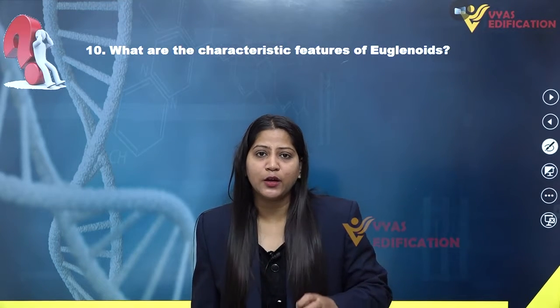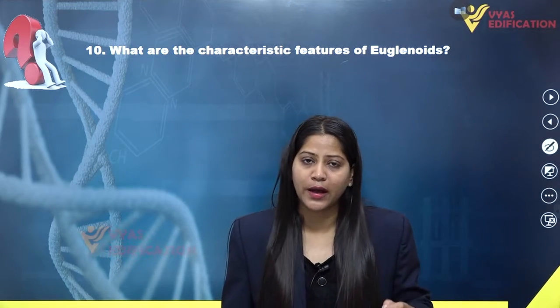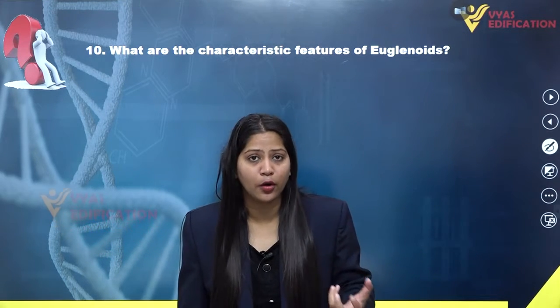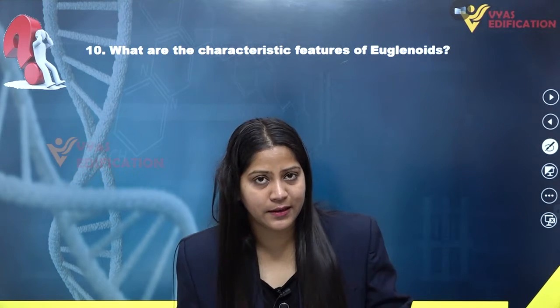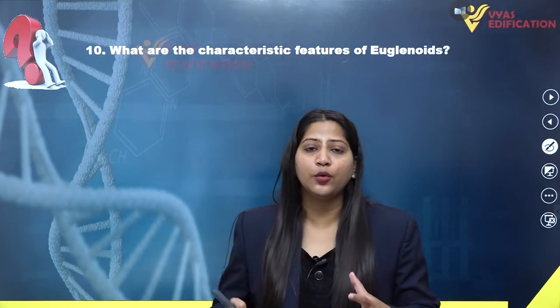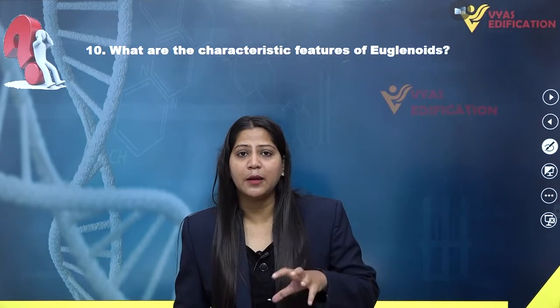So euglenoids basically are known as euglena, which are unicellular in nature. That means they are composed of only one cell. They are unicellular bodied organisms. Euglena is a unicellular organism which is included in the kingdom Protista. Euglenoids such as euglena are unicellular in nature and included in the kingdom Protista. They can be found commonly in fresh water.